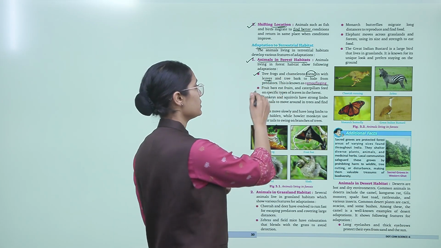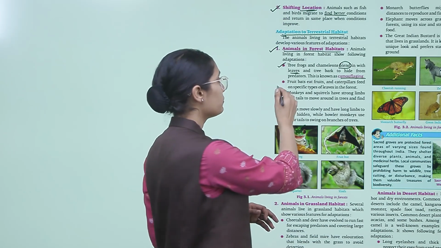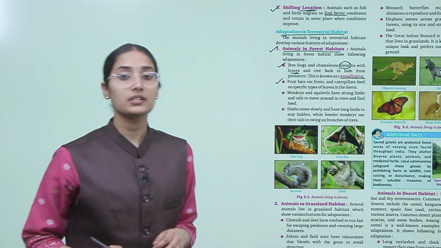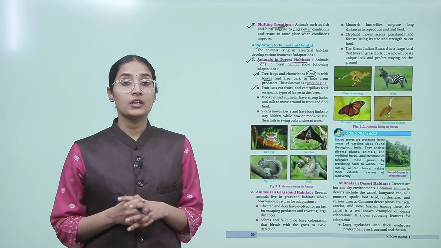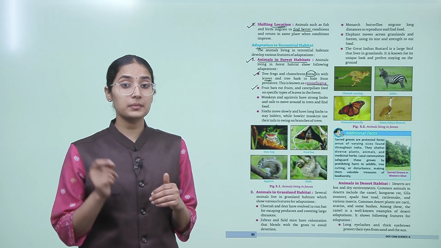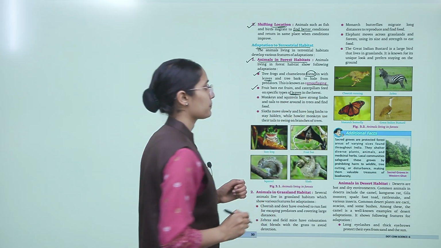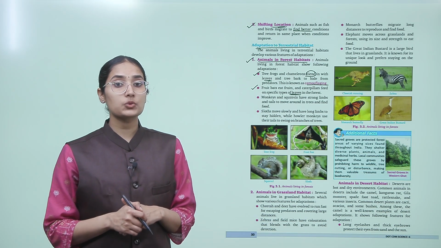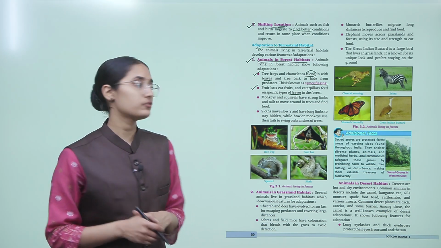the adaptation. Now fruit bats eat fruits, okay, and caterpillars feed on specific types of leaves in the forest, okay? Now monkeys and squirrels have strong limbs and tails to move around in trees and find food.